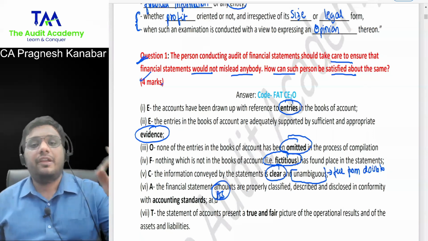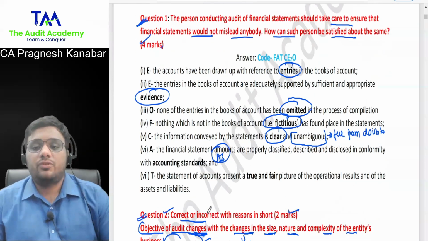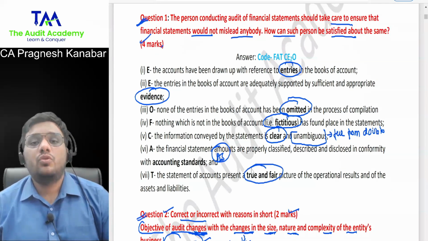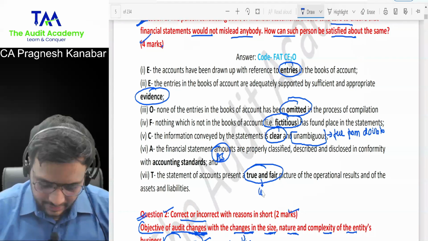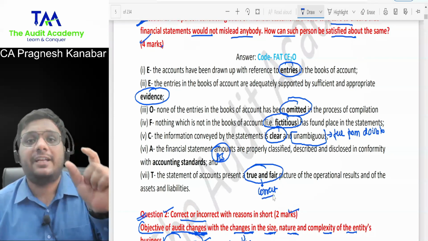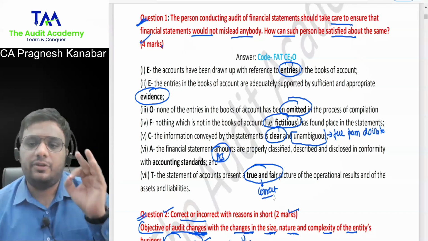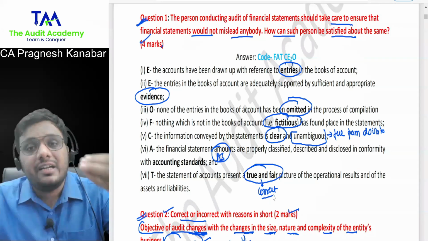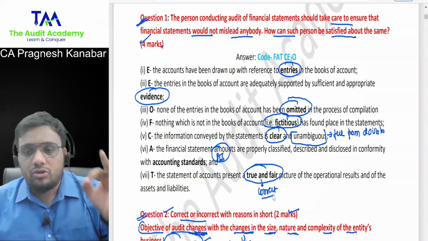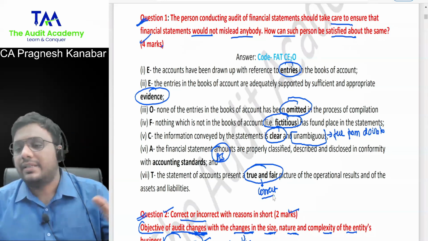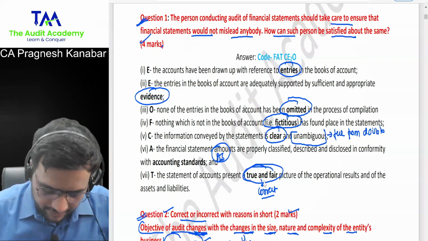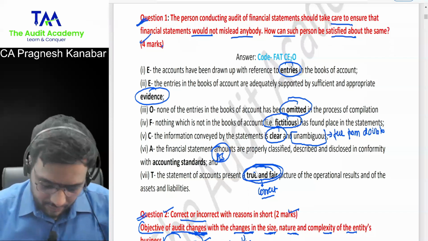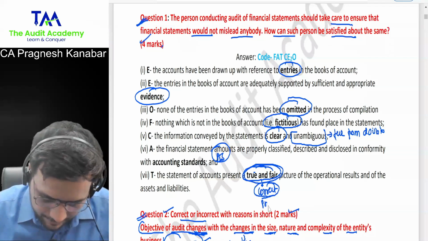And then comes the favorite word of the auditor. We need to check whether financial statements present true and fair picture. What is true and fair picture? See, true word stands for you should be factually correct. And fair word stands for that it should be presented properly. All right. Whatever notes to accounts, financial statements are there, it should be presented properly. Right? So true and fair. So we will have to check whether financial statements present true and fair view. That means it is correct and it is properly presented.